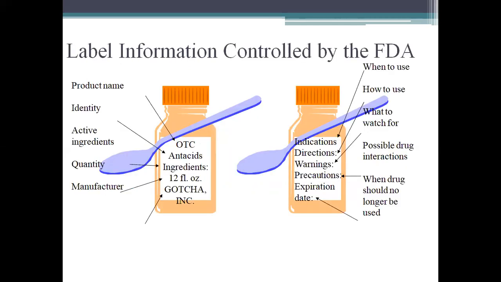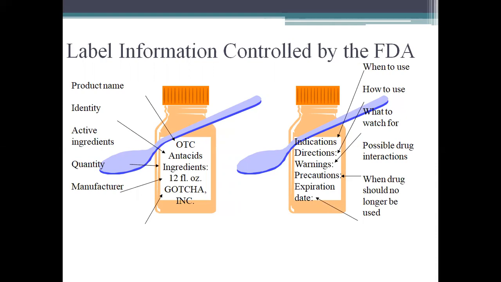Label information should contain the product name, identity, active ingredients, quantity, manufacturer, indications, when to use, how to use, what to watch for, possible drug interactions, when the drug should no longer be used, showing the expiry date, precautions, warnings, directions, and indications.